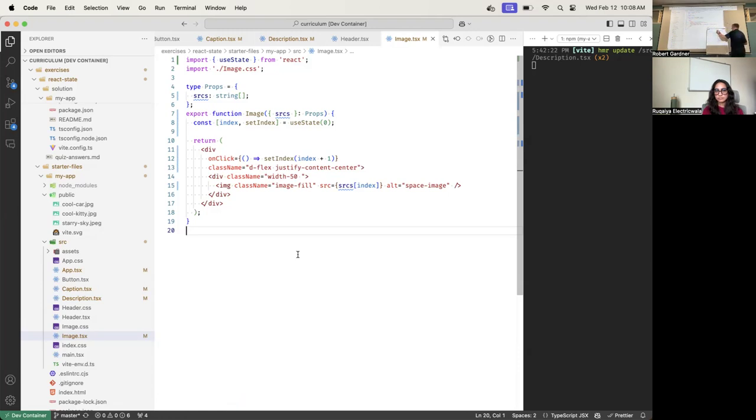So we do a 4 here, and assign it to index. Yep, so index gets the value 4, and setIndex gets the state setter function. Okay, then we evaluate our JSX. We create an arrow function here. And we look up sources at 4, out of range, which is again undefined. And then we push this JSX into the DOM.